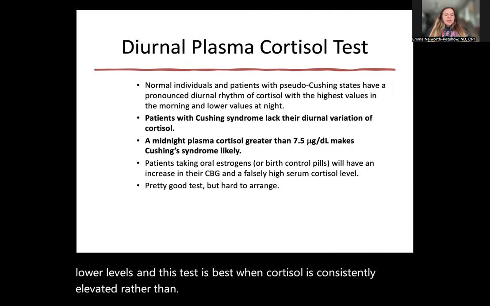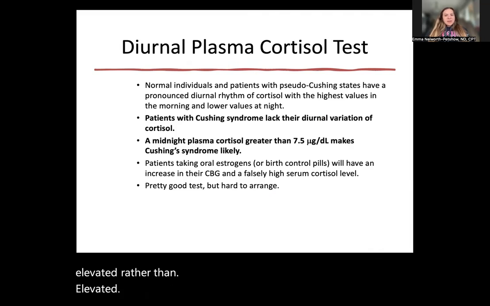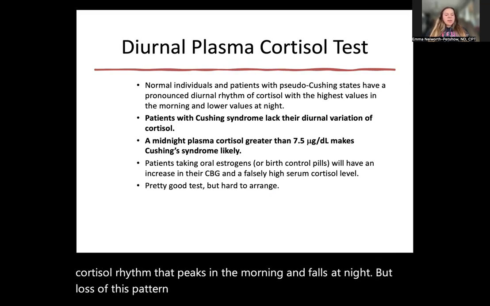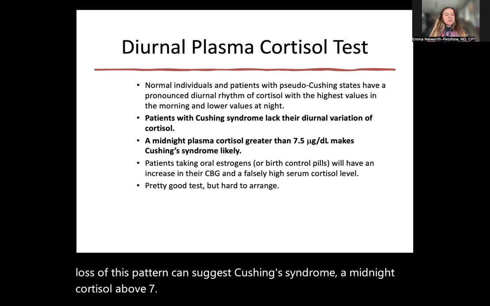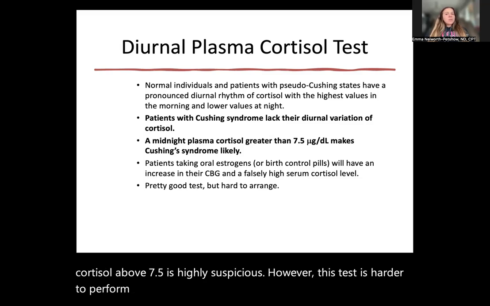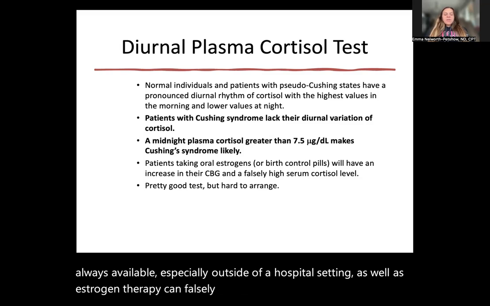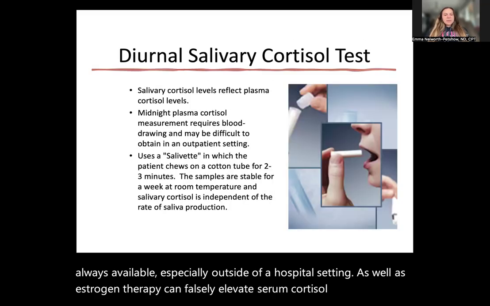Healthy individuals, as we've discussed, have a clear circadian cortisol rhythm that peaks in the morning and falls at night, but loss of this pattern can suggest Cushing's syndrome. A midnight cortisol above 7.5 is highly suspicious. However, this test is harder to perform due to the need for nocturnal blood draws, which is not always available, especially outside of a hospital setting, and estrogen therapy can falsely elevate serum cortisol via increased CBG.